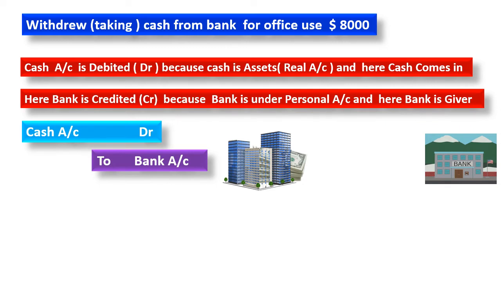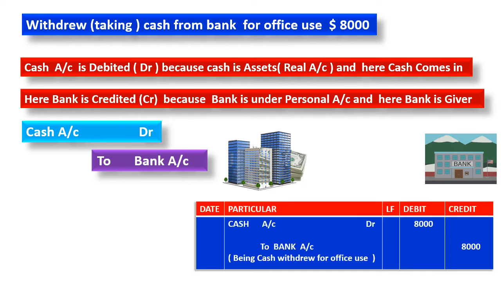And bank is credited because bank is giving. Under personal account, here bank is a giver, that's why it is credited. Bank is credited, cash is debited. The journal entry will be like this: cash account debtor to bank account. Being cash withdrawn for office use. Because of the office use, cash is coming here and bank is coming here.